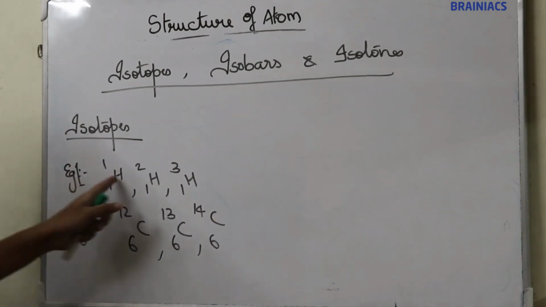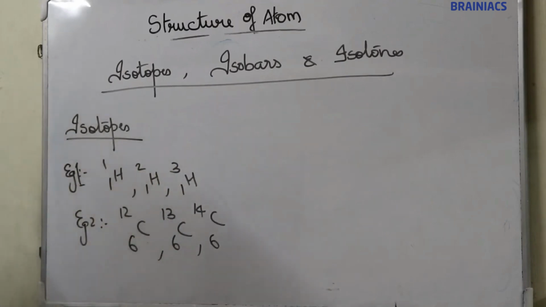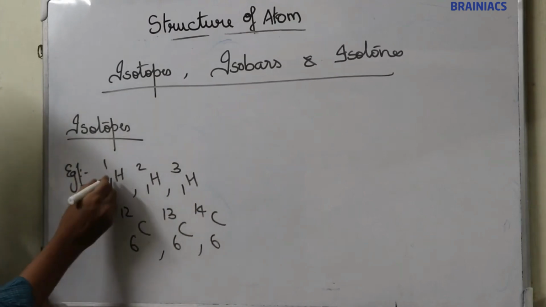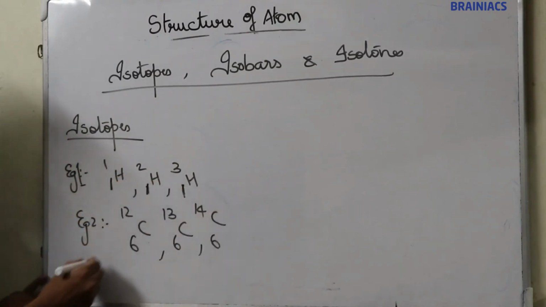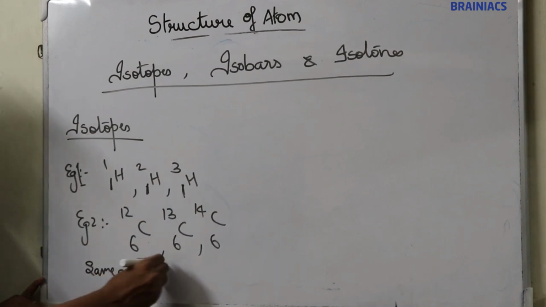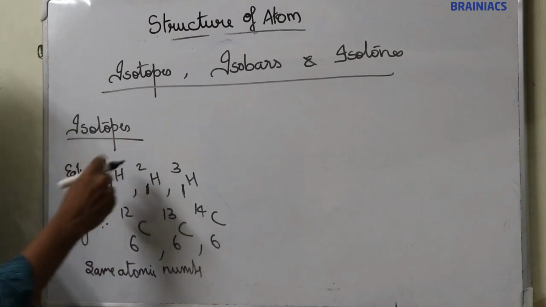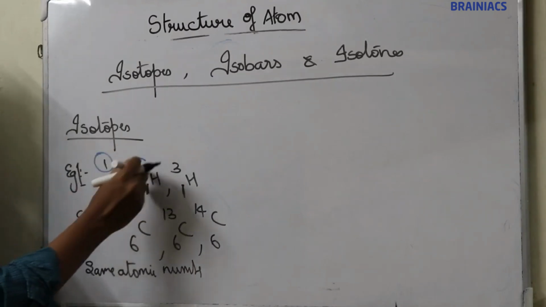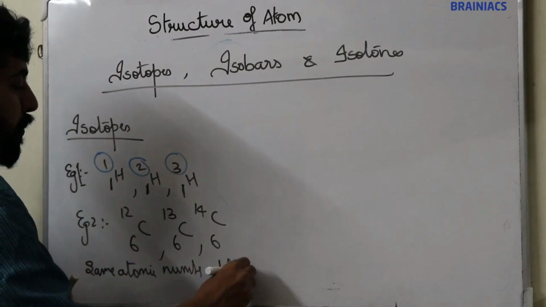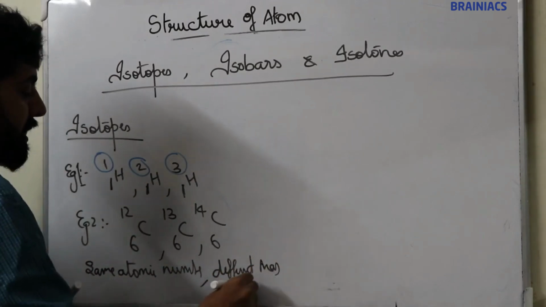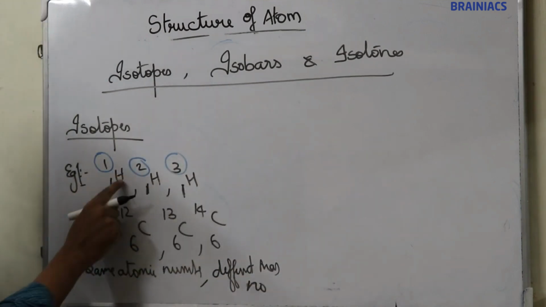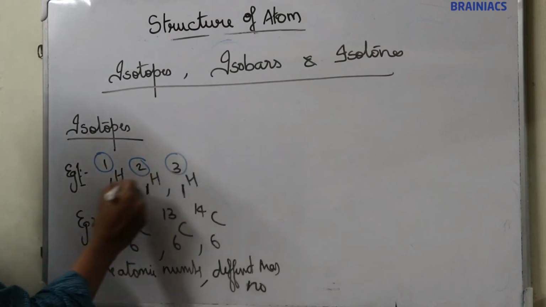If you consider example 1, these are isotopes. They have the same atomic number. If you refer to this, the atomic number is 1, 1, 1. So the same atomic number, but they have different mass numbers: 1, 2, 3. Different mass numbers, right? So these are atoms of the same element: hydrogen, hydrogen, hydrogen.